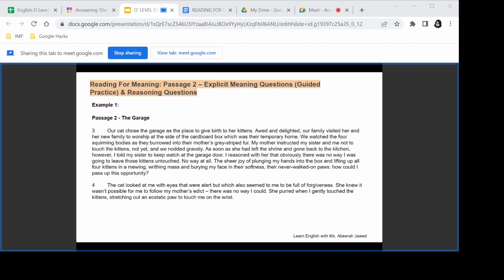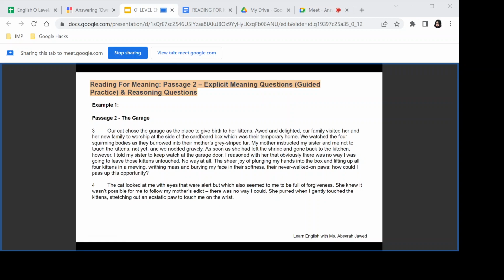First of all, what the writer asked her to do when she says keep watch. So you need to explain this part. I asked my sister to keep watch at the garage door. So what exactly did she ask her sister to do? It is written, it is right there. You just need to change the words keep and watch and explain the meaning of the words keep watch. So what would it be? Keep an eye, to check, to alert her, watch out if the mother was coming back.